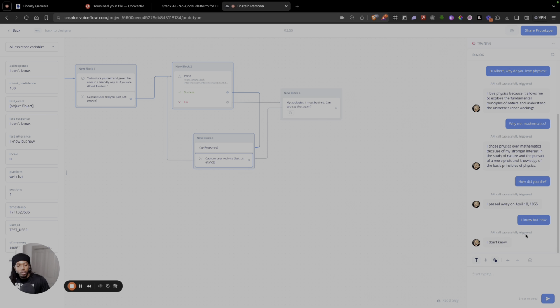Smart. He said, so if you remember, a part of our prompt, our initial instructions, is to say if it's not in our knowledge base, then to just say, I don't know. And that's a great response because obviously it's not going to be in his autobiography or the book on his views on politics about how he died, because he wrote it, right? So that doesn't make any sense. But it makes a lot of sense that he wouldn't know that, so I'm glad he said I don't know.